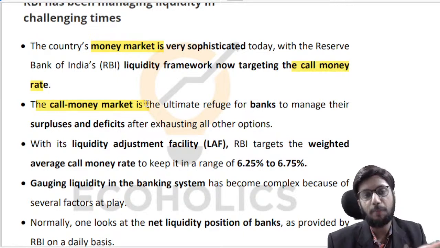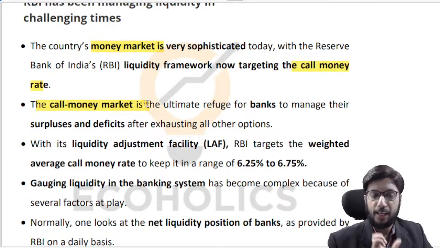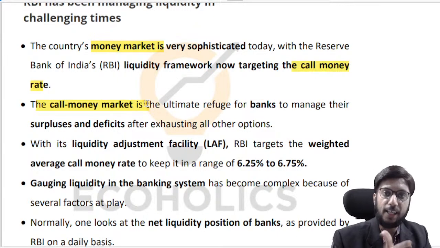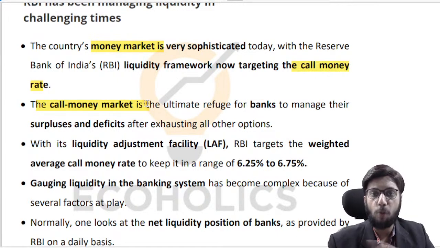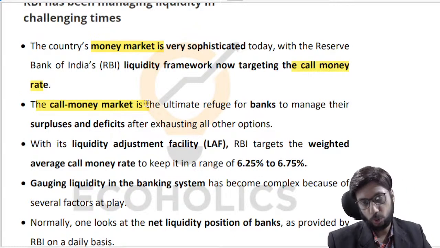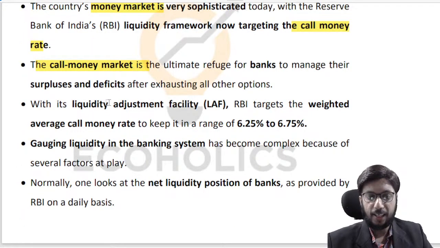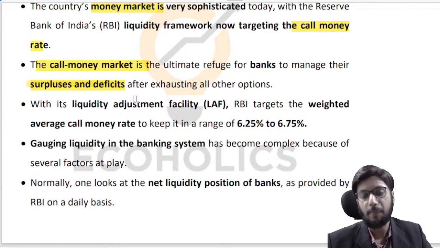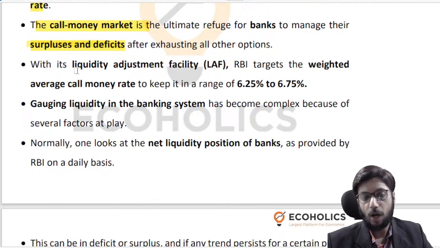Similarly in the money market, the same idea is associated with the call money rate, the rate at which you are lending and borrowing your surplus resources. So this call money rate should be appropriate. If it is too high, that is a problem. If it is too low, that's a problem. Same idea as the tomato market. Like I said, this call money market is very important to take care of surpluses and deficits that banks may face. Now RBI has something called the liquidity adjustment facility.